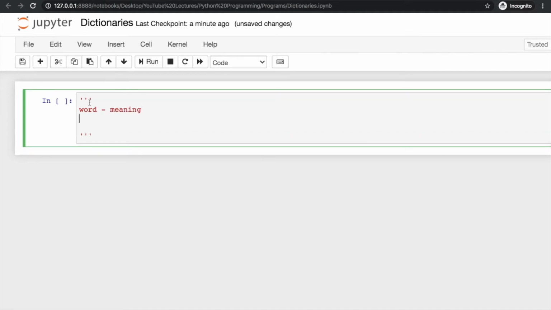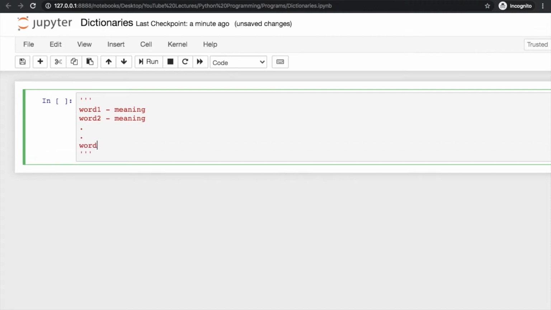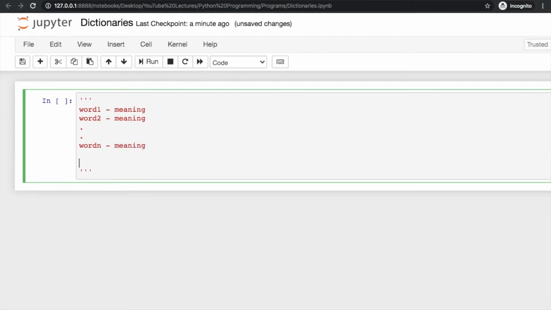So if you have n words, you will have word 1, then word 2, and the meaning of that could be same or different, and so on. It will go on like this, and then we have word n, and then its meaning. One thing that you have to see here is that these words are unique, right?